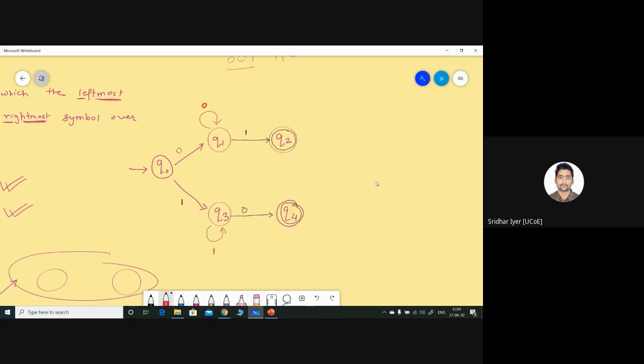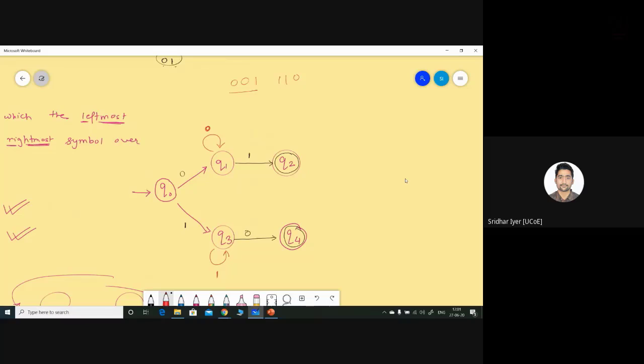Okay. Similarly, if the string is something like this, 0011101, again this is valid, right? But we are not having any provision for accepting such a string over here. So what we can do is we can go on like this. First read this 0, move on to Q1 state, then read this 0, stay in Q1 state, then accept this one, go to Q2. But we are not having any provisions for accepting the next one.